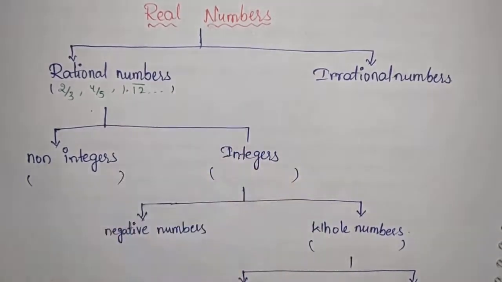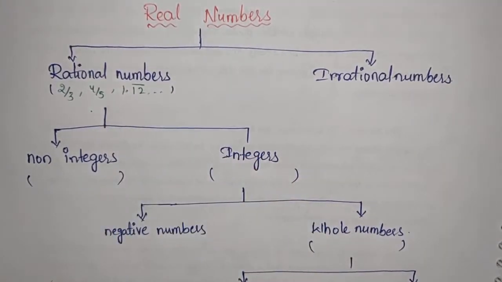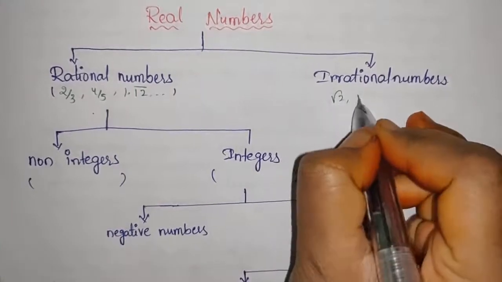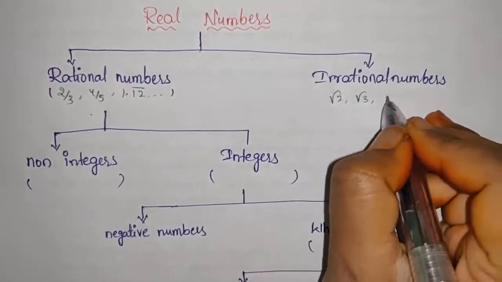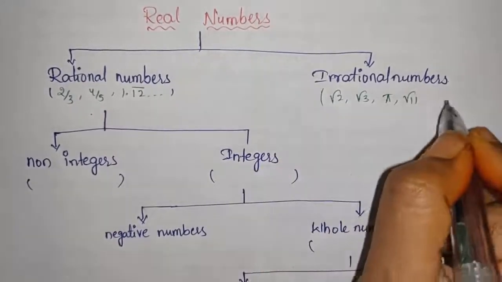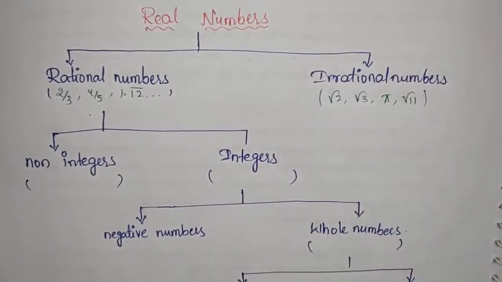Those come under terminating and repeating decimals, and they are rational numbers. Whereas the irrational numbers are like root 2, root 3, pi, root 11, etc. These all come under irrational numbers, which are non-terminating, non-repeating numbers.